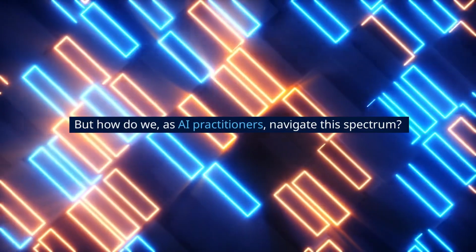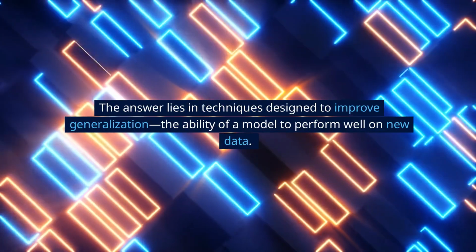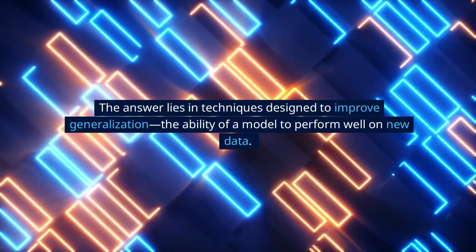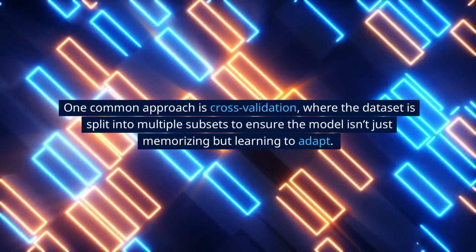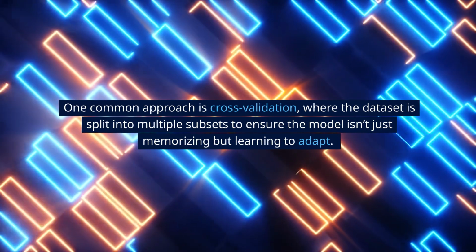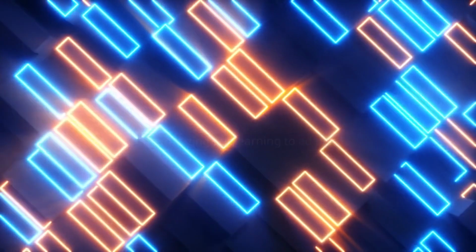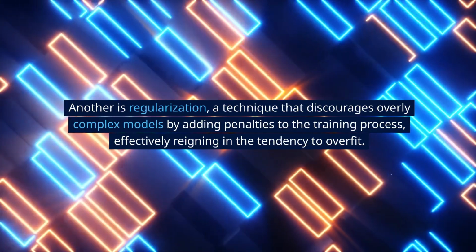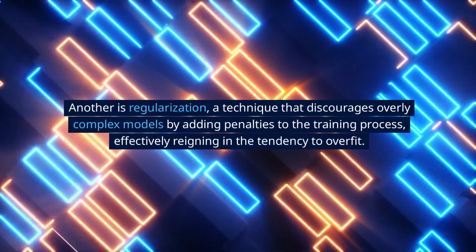But how do we, as AI practitioners, navigate this spectrum? The answer lies in techniques designed to improve generalization, the ability of a model to perform well on new data. One common approach is cross-validation, where the dataset is split into multiple subsets to ensure the model isn't just memorizing, but learning to adapt. Another is regularization, a technique that discourages overly complex models by adding penalties to the training process, effectively reining in the tendency to overfit.